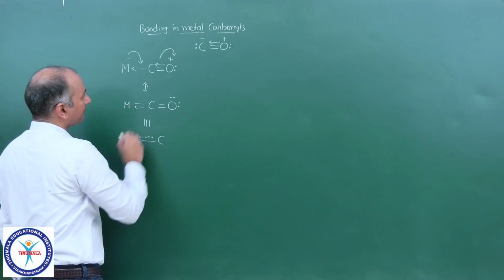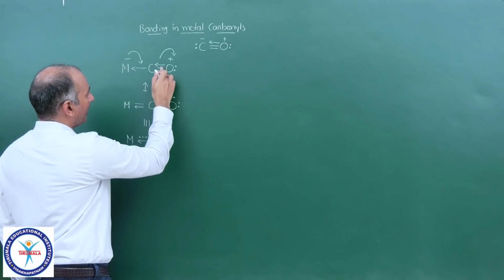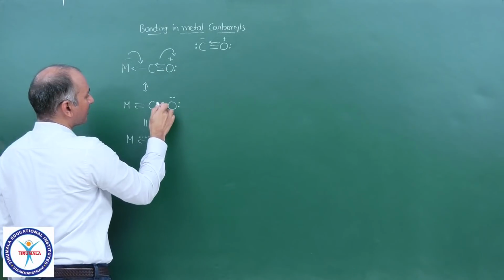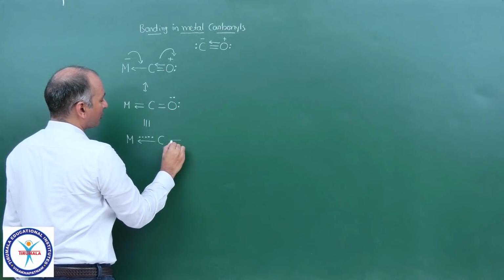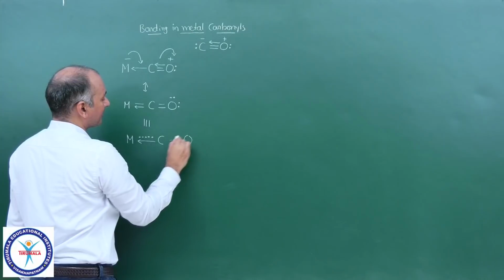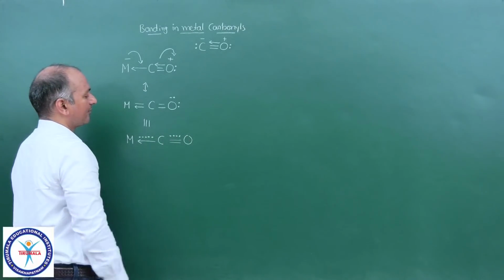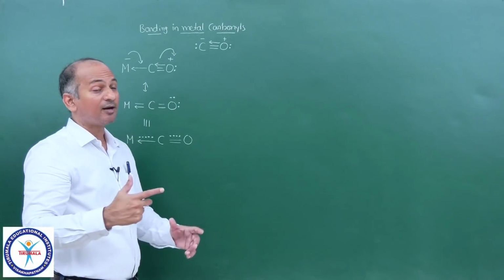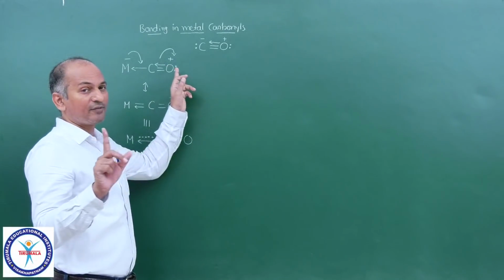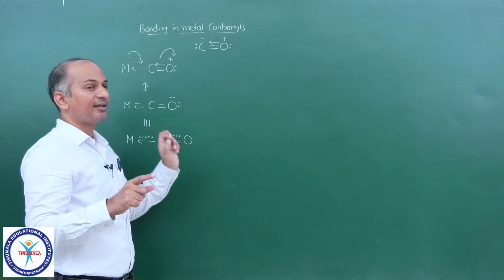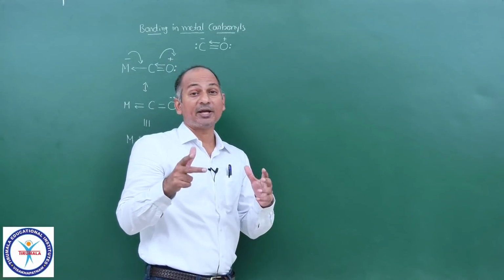Now carbon, here 2 bonds are there, here also, you can write down those 2 bonds as they are. Oxygen, now here we have a partial bond, because the third bond is there in one of the resonating structures, but it is not there in the other structure. So we have a partial bond there.